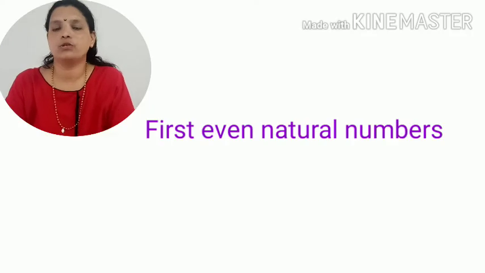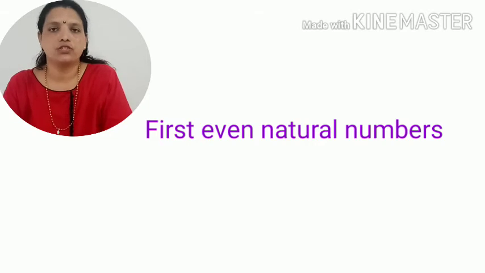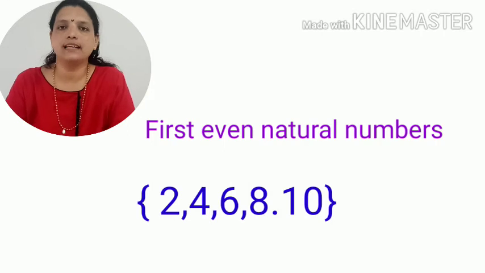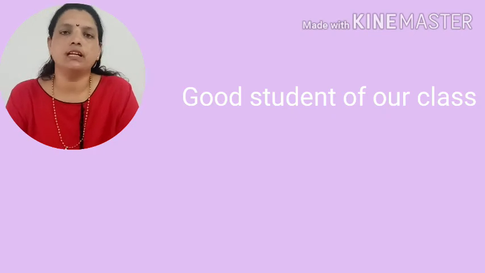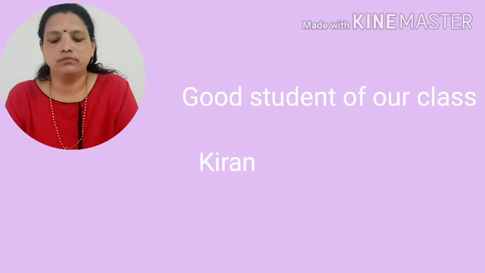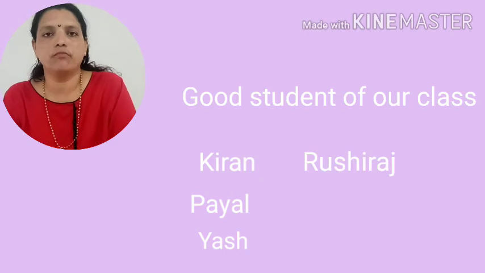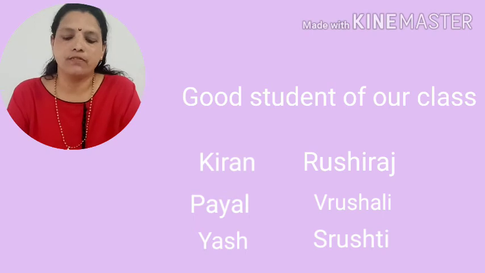Now my third question is, write down in your notebook the first five even natural numbers, and your answer will be 2, 4, 6, 8 and 10. Now my next question is, make the list of good students of our class. Will everybody's answer be the same? No. Somebody will say Kiran is good, Payal is good, Yash is good. Someone will say Rushiraj is good. Someone will say Vrishali is good. Someone will say Srushti is good. So everybody's answer will be different.